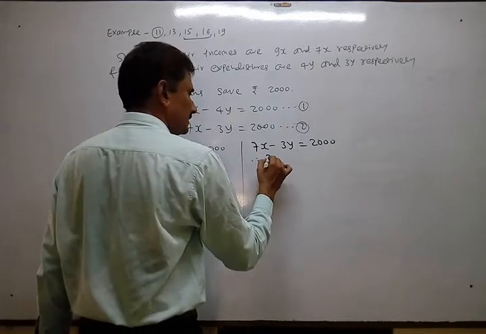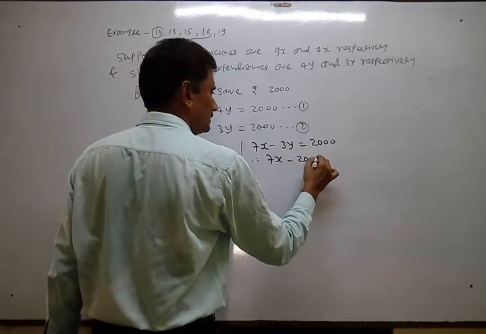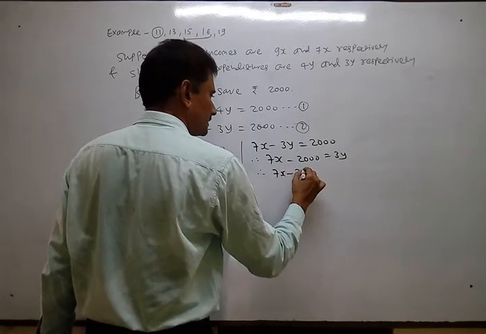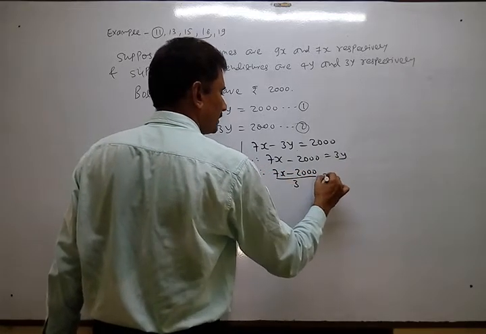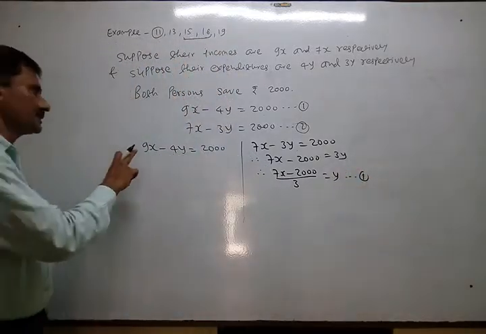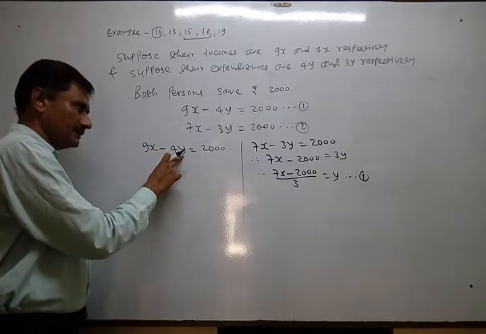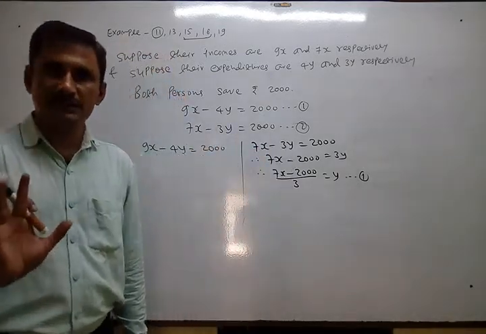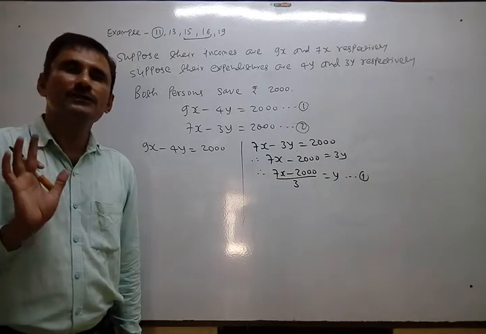So can I write here 7x minus 2000 equal to 3y, means 7x minus 2000 upon 3 equal to y, equation number 1. You can make x the subject from here, otherwise y from here, otherwise x from here, otherwise y from here. Anyway, 4 ways are there. The method is the same.